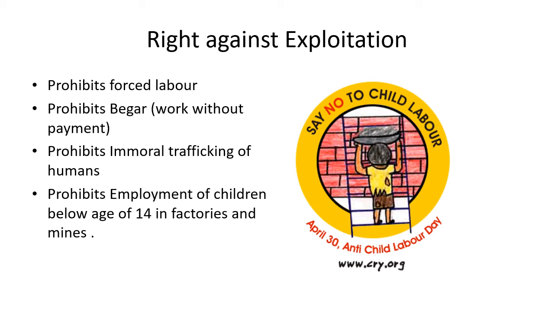Trafficking means basically selling of human beings from one place to another. We should not be doing that. It is against right against exploitation. Then it also says that children below the age of 14 are not allowed to work in factories and mines. These children are specifically meant to gain the right to education. They should not be seen working in factories. It is illegal.